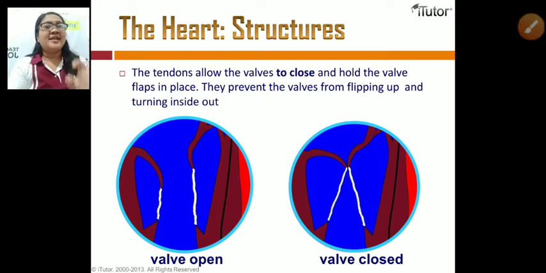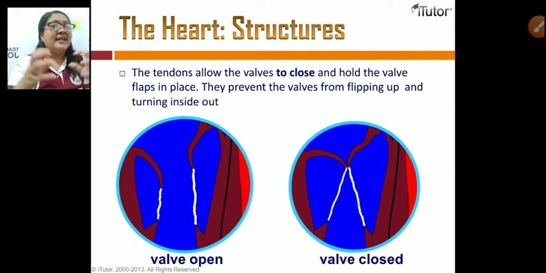The tendons allow the valves to close and hold the valve flaps in place. So they prevent the valves from flipping up and turning inside out. That is the work of the tendons. Again, it allows the valve to close and open and hold the valve flaps in place.